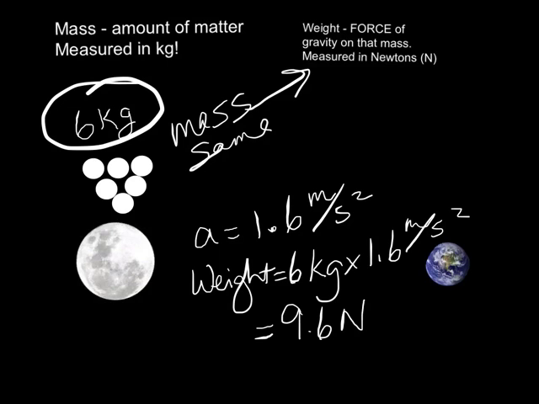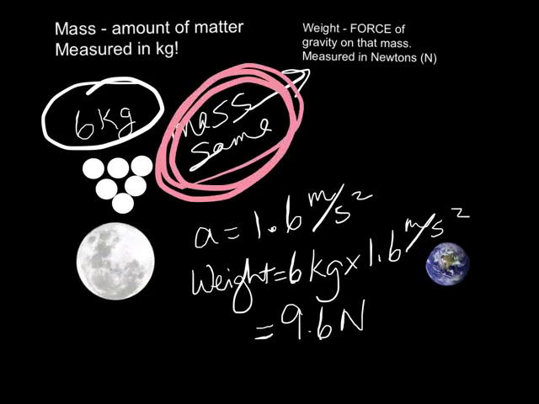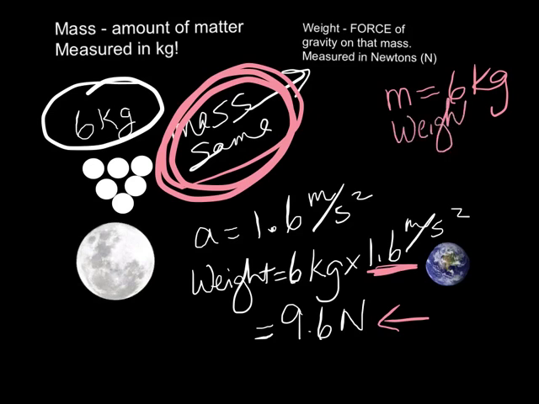So get that. Make that a big bullet. Your mass is the same everywhere. But your weight changes because your acceleration due to gravity changes depending on where you are. So even if I was out in outer space, removed from all gravity, my mass would still be 6 kilograms. But my weight then, which is a force, would be 0 newtons because there's no gravitational attraction on me. And that's the difference between mass and weight. And get it straight because it's going to come up a jillion times during this course.